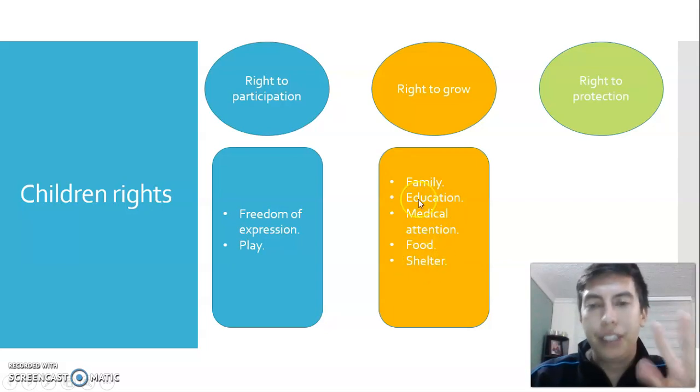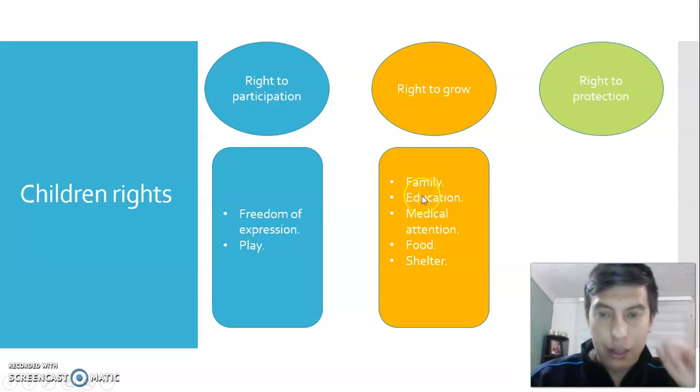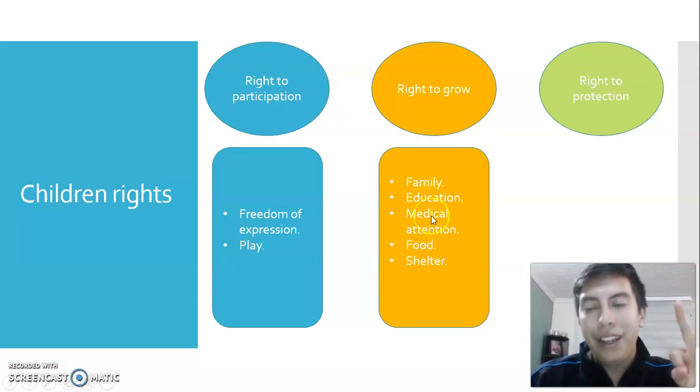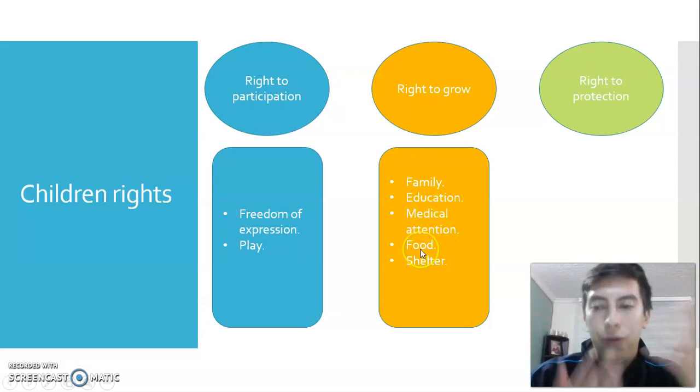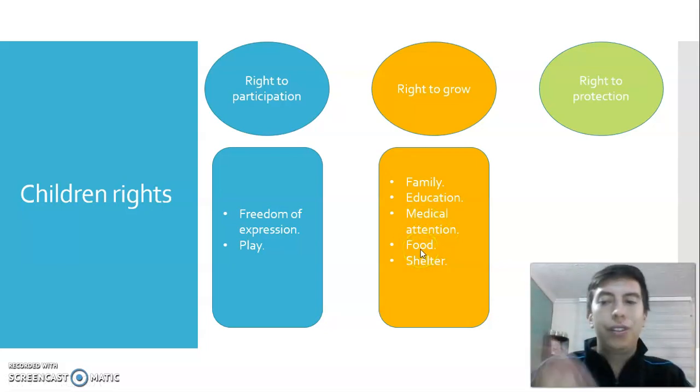So let's remember this. Necesitan, para crecer, una familia, necesitan educación, like a school or a good teacher, necesitan medical attention, okay, this is the healthcare part. You need food and drink, I mean, of course.